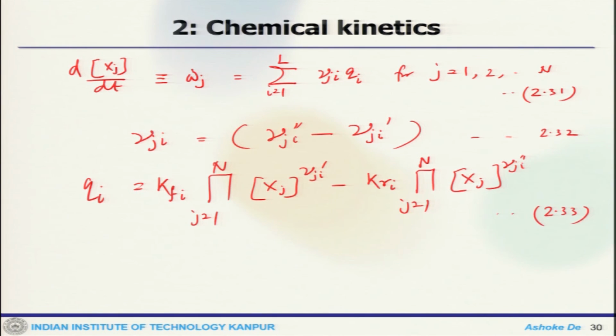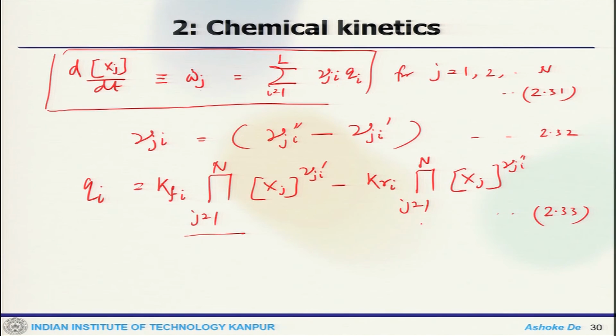So, essentially what we are showing through a different example is the production rate. Now this is in the compact form, and for an individual species j you get the reaction rate, which is a summation over all the reaction steps with the nu j I and the q I. Q I contains the forward direction and the reverse direction.